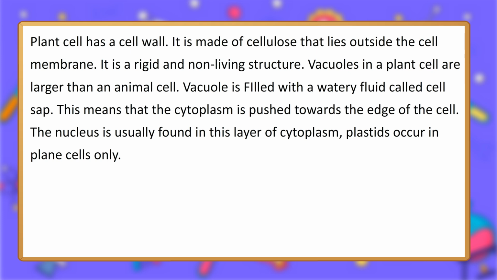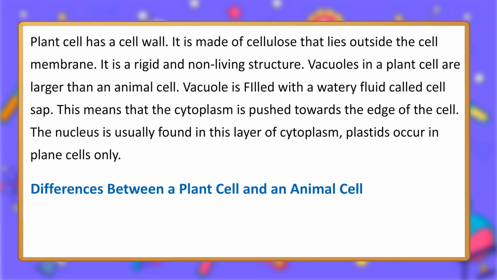Vacuoles in a plant cell are larger than in an animal cell. Vacuole is filled with a watery fluid called cell sap. This means that the cytoplasm is pushed towards the edge of the cell. Nucleus is usually found in this layer of cytoplasm. Plastids occur in plant cells only.